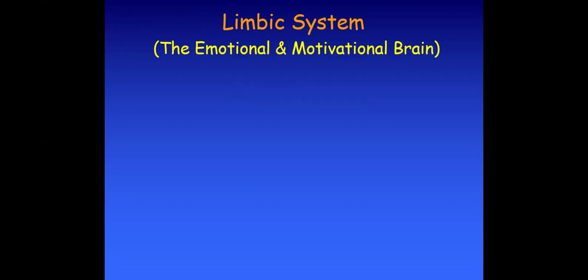So the limbic system is shortly also known as the emotional brain or the motivational brain, because this limbic system is mostly concerned with our emotions. That might be sadness, happiness, anger, punishment, or reward, and all others as well. But most commonly, we can simply say that the limbic system is all involved with emotion. The word limbic means the border or the margin.